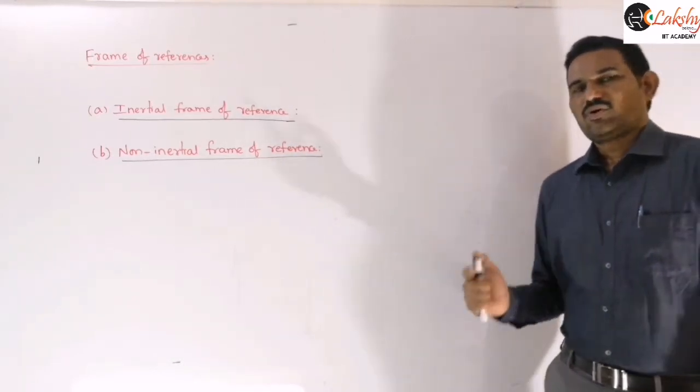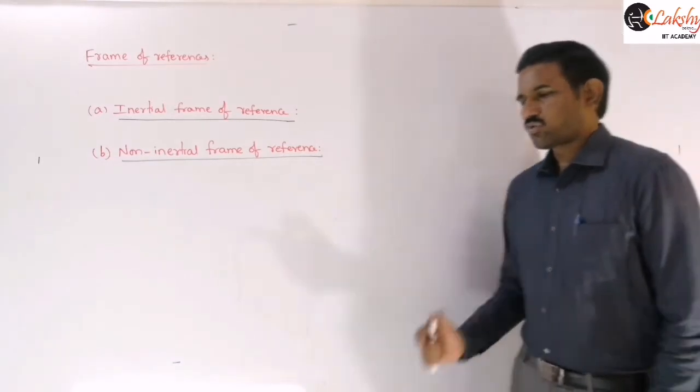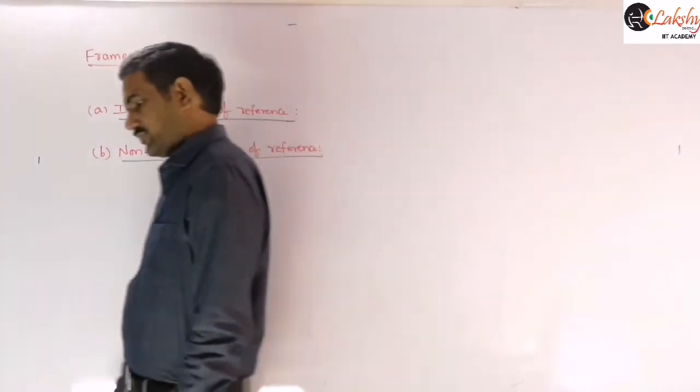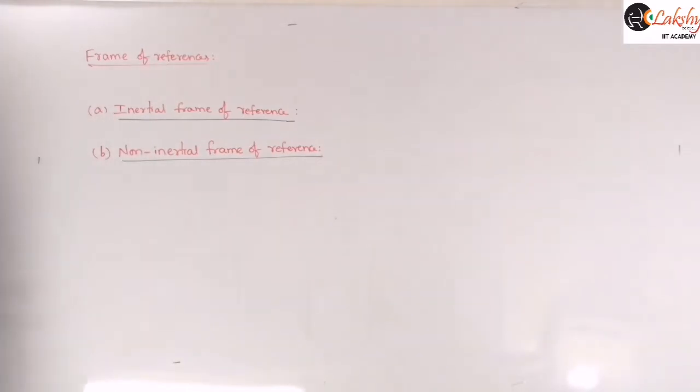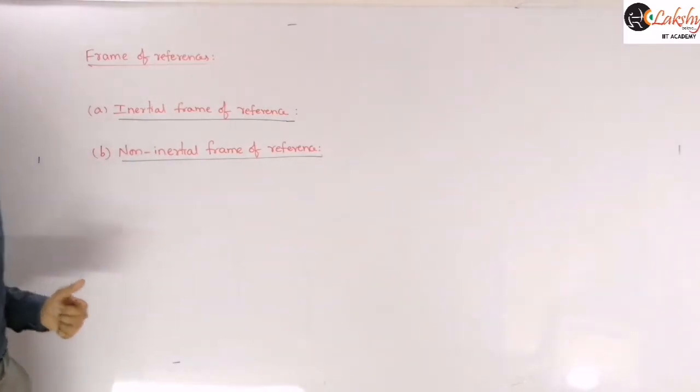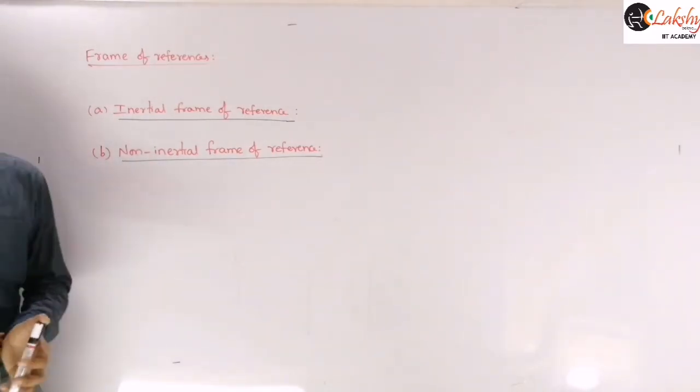Next, you can mention that all rotating frames of reference are non-inertial frames.